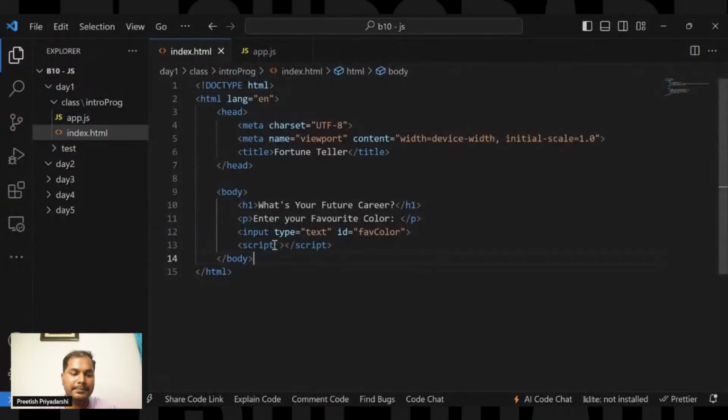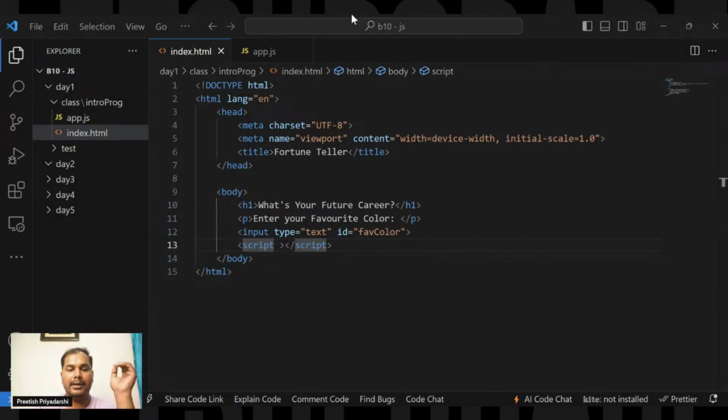So what I'm doing is, I am using the script tag to connect my file having the JavaScript code so that it can combine and run along with this HTML page. I'm not writing the JavaScript code in the same HTML page. I'm using an external JavaScript file, which has all the JavaScript code inside it, and I am just calling it right here at the end of the body, so that it can get executed in this HTML page. So here I am using an external JavaScript file and implementing it in this HTML file.